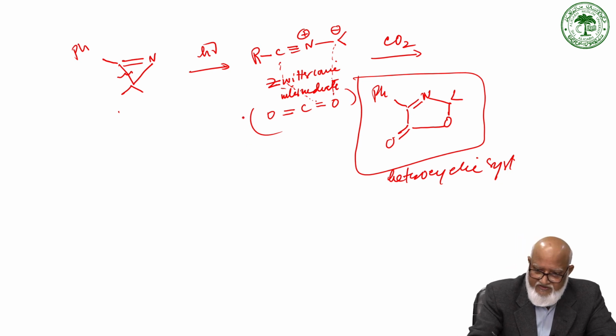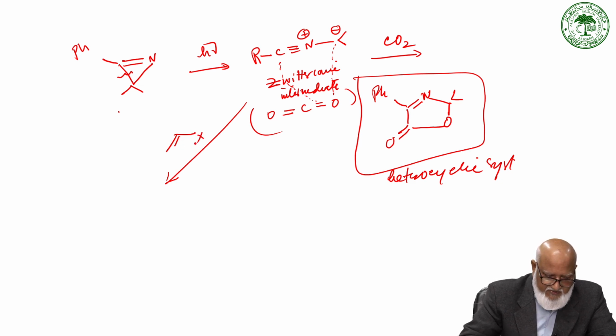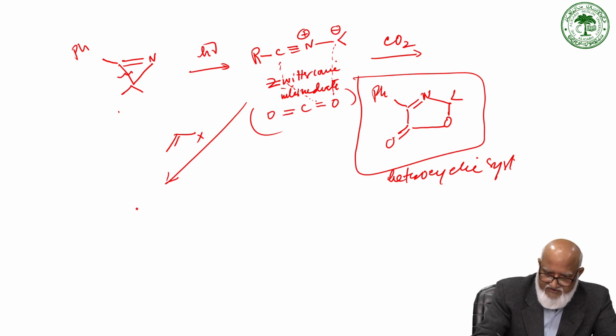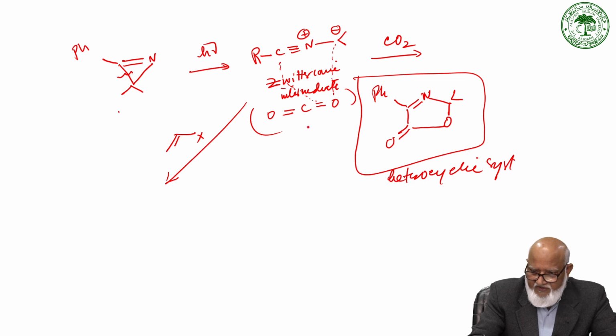Not only this, it has also been found to add with an alkene, say X being a substituent. So it acts in a similar fashion. So for example, you have a double bond here. So in the same way, it can add. This can add to this, and this will add to this.